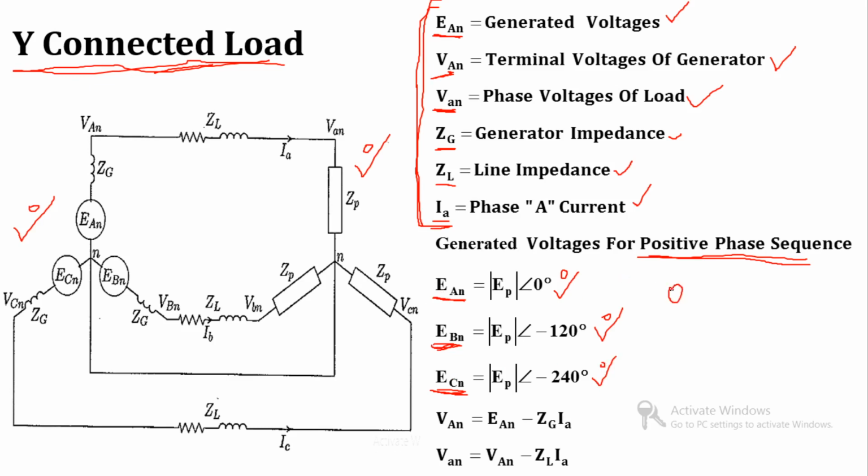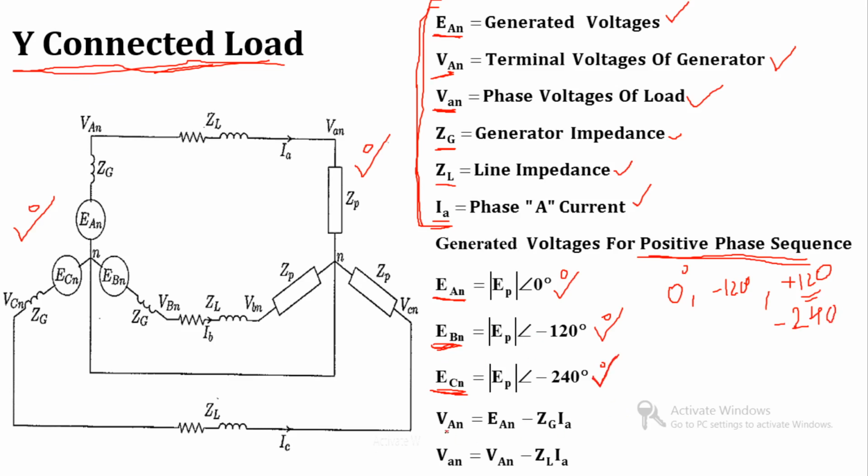If we consider phase A at 0 degrees, then phase B is at minus 120 degrees and phase C at plus 120 degrees. We can use plus 120 degrees or minus 240 degrees, both work. Here I will take minus 240 degrees.